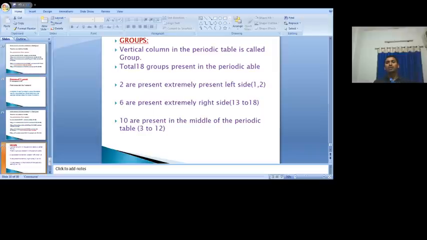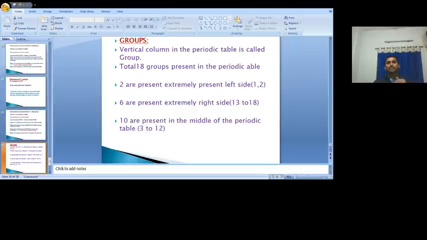Out of the 18, 2 are present on the extreme left hand side, that is groups 1 and 2, and 6 are present on the extreme right hand side, from group number 13 to 18. The remaining groups 3 to 12 are present in the middle of the periodic table, and the two groups of elements, lanthanides and actinides, are present at the bottom of the periodic table.